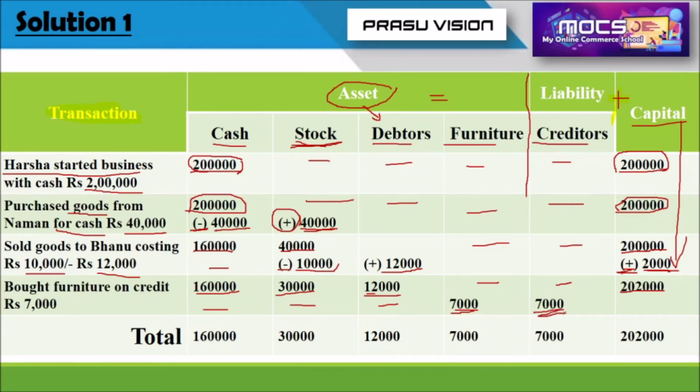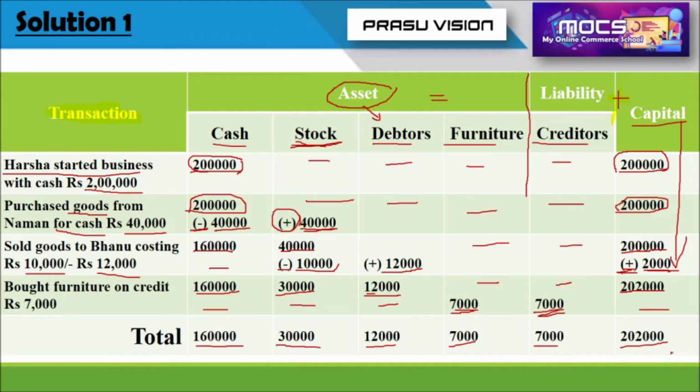Creditors amount also increases. So furniture increases, and creditors are a liability, a current liability we can say, so the amount of current liability increases. There is no change for capital. So please find out the remaining amounts. For cash 1,60,000, for stock 30,000, debtors 12,000, furniture 7,000, creditors 7,000, capital 2,02,000.